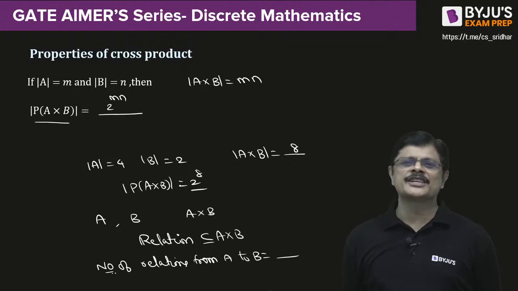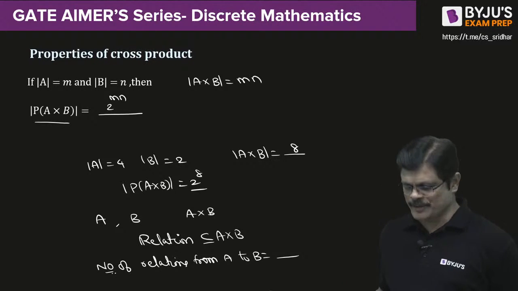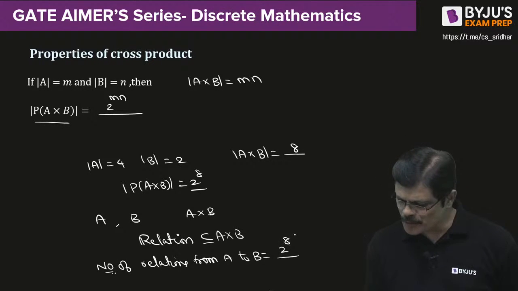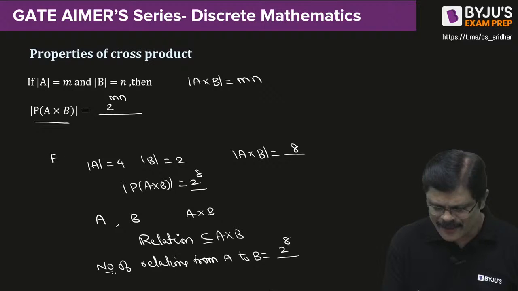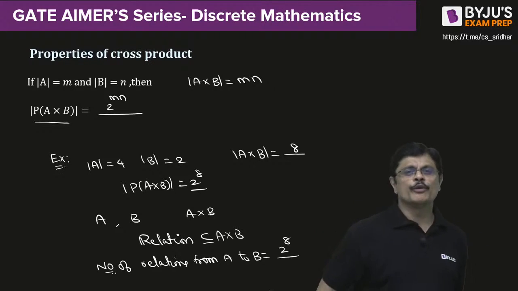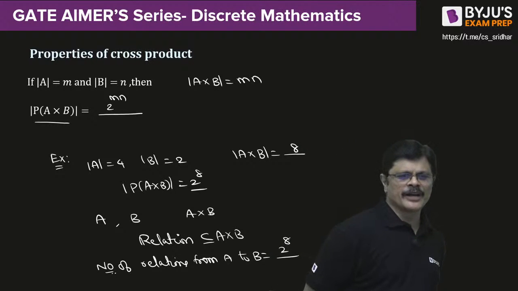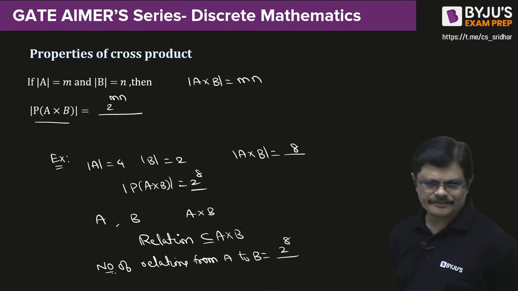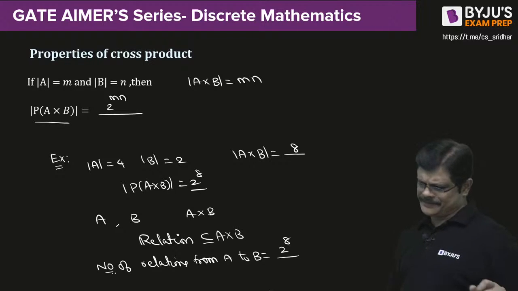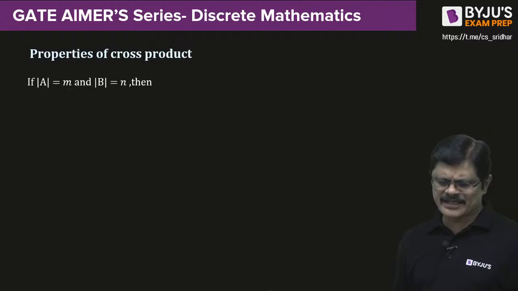So the number of relations is exactly the same as the number of subsets of A cross B. That is exactly the same as 2 power 8. Suppose this is the example. In this example, the number of relations from A to B would be 2 power 8, my dear friends. Right? Super. So always remember this idea, my dear friends.